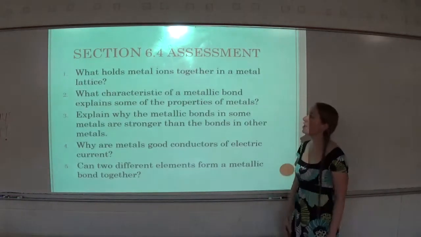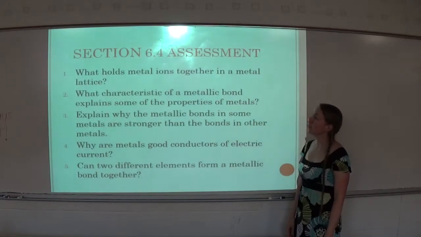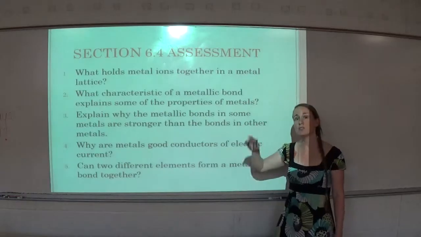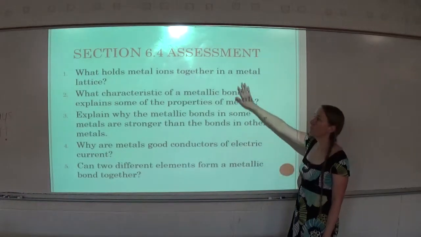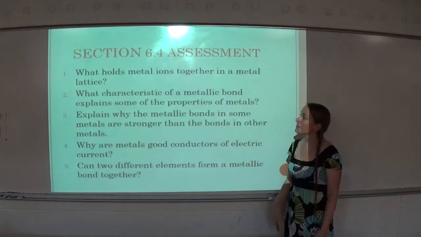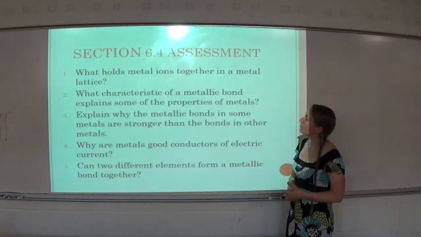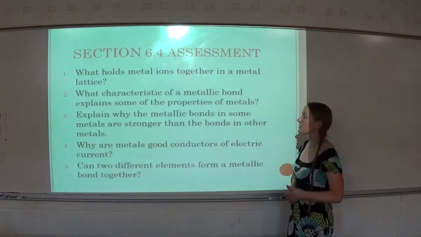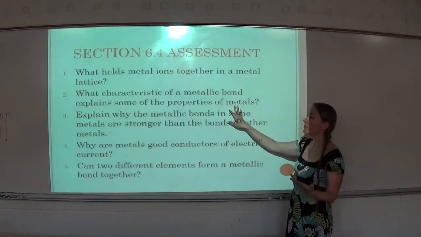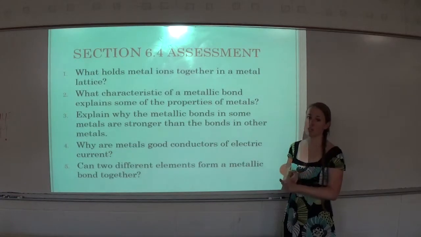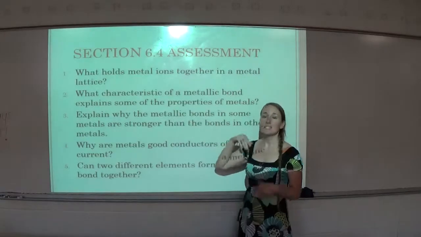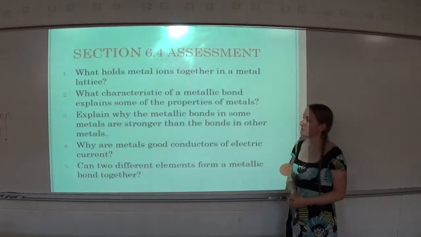Section assessment. Number 1, what holds metal ions together in a metal lattice? Remember, the metal cations are attracted to the sea of electrons. Number 2, what characteristic of a metallic bond explains some of the properties of metals? Remember, we said we could explain why metals are good conductors and malleable because of the sea of electrons, or the fact that the electrons are mobile. So the characteristic is those mobile electrons.